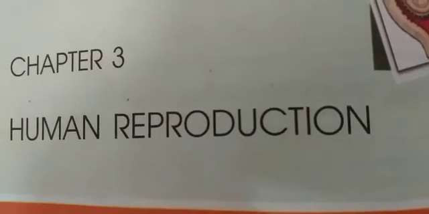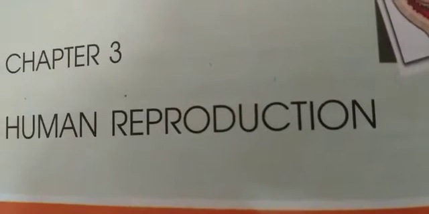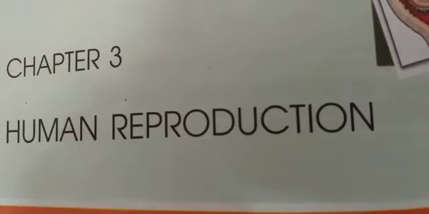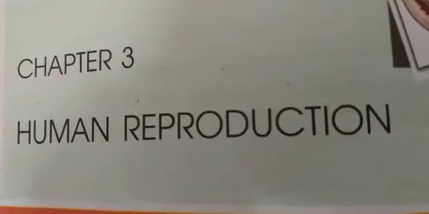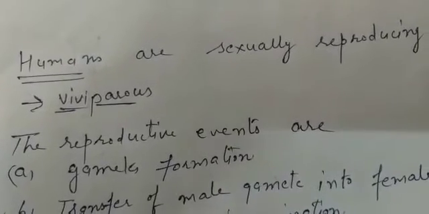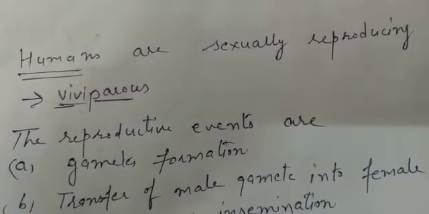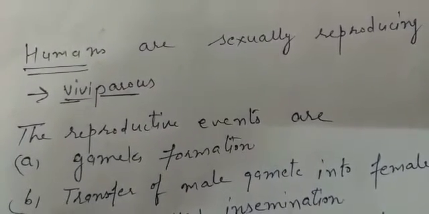First we will discuss some main points about human reproduction. Then I will start with the detail of this. Clear? Now, what are those main points which are discussed in this topic? Let's see those points. Now, we know that humans are sexually reproducing organisms. Clear? Means in case of humans, sexual reproduction is there.